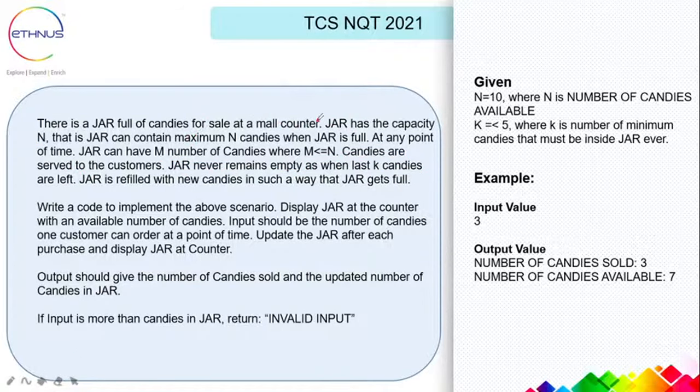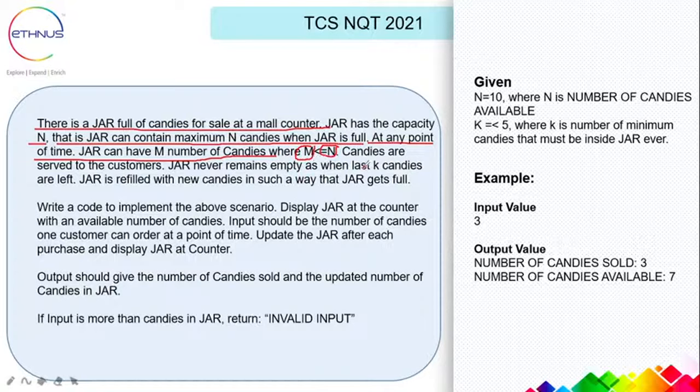So here is the question. So there is a new question. There is a jar full of candies for sale at a mall counter. The jar has the capacity of n. That is, the jar can contain maximum n candies when the jar is full. At any point of time, the jar can have m number of candies wherein m is less than n. So n would be the total capacity of the jar, and m would be the number of candies.